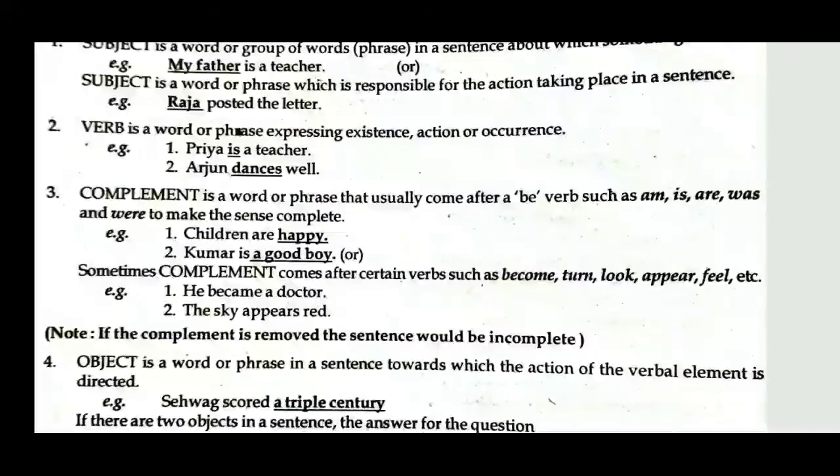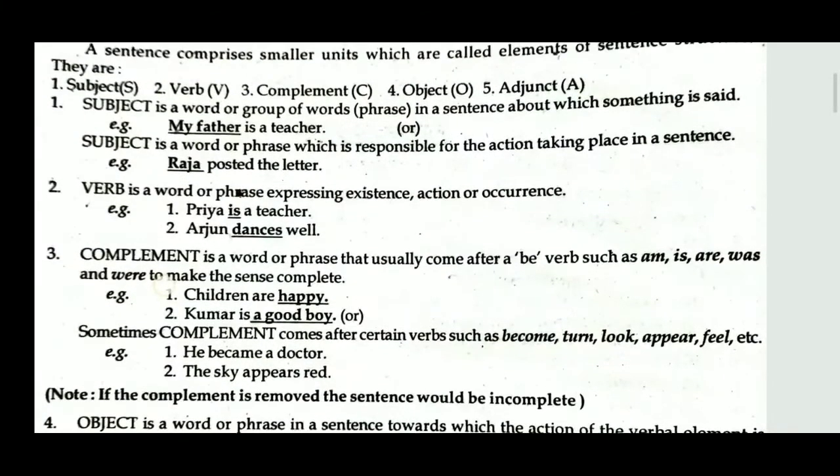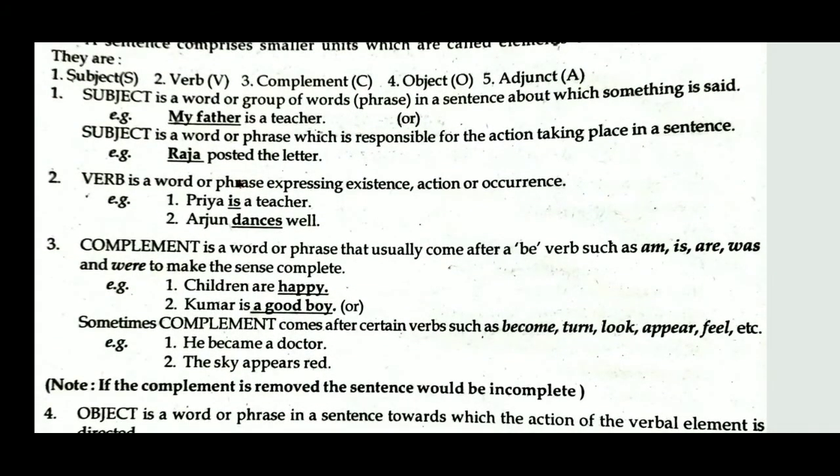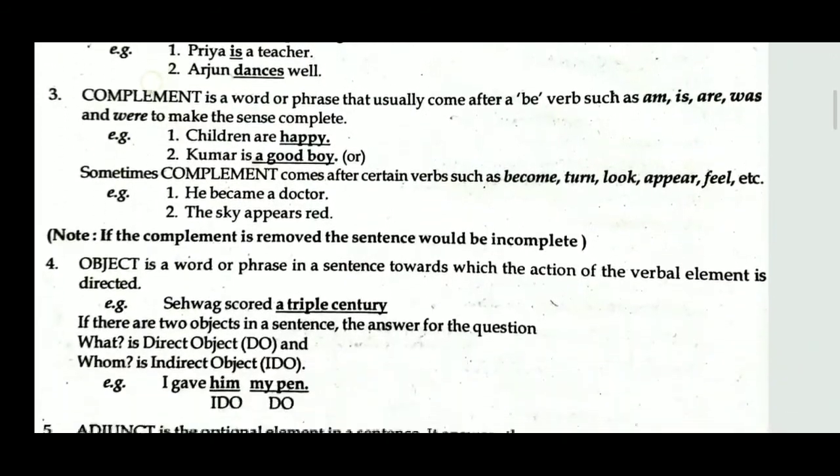Note, if the complement is removed, the sentence would be incomplete. So far, we have seen three: subject, verb, complement. Complement is denoted by the letter C. Do you understand? Shall we move on to the next one? Object.